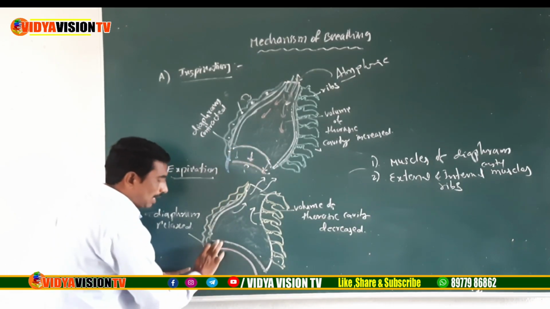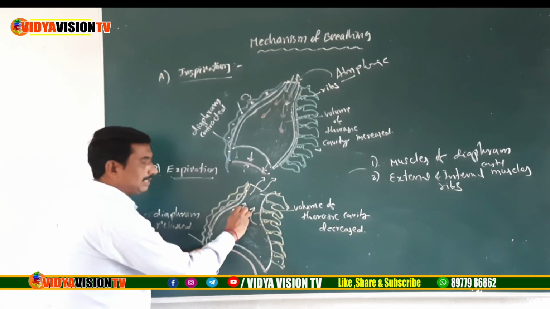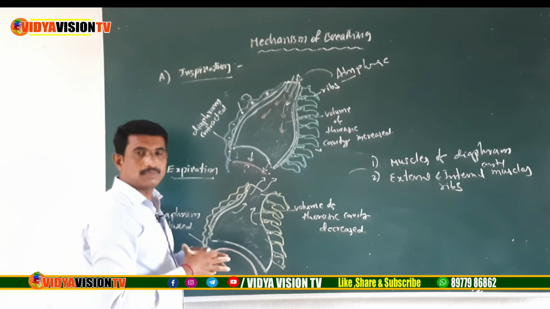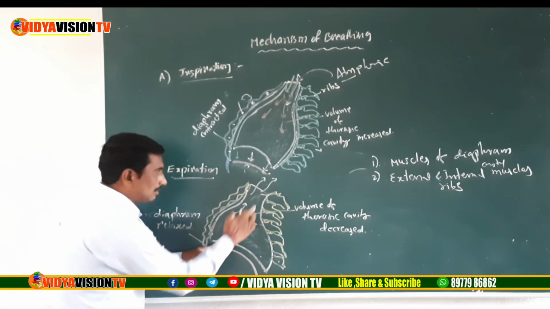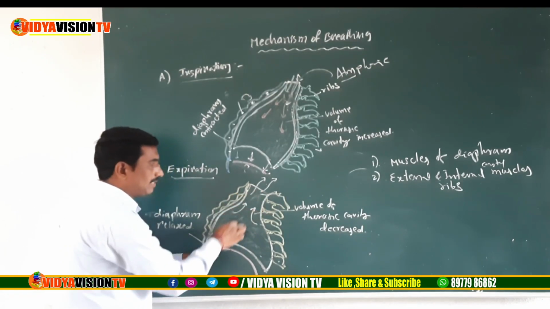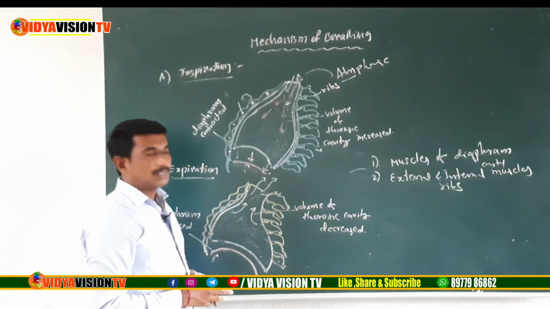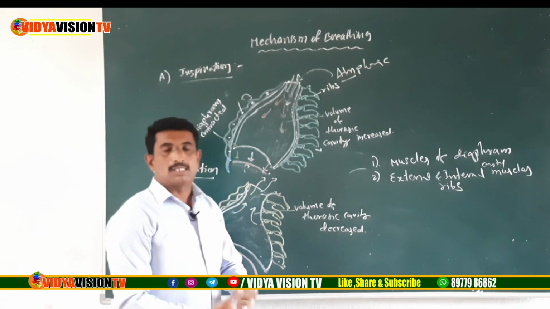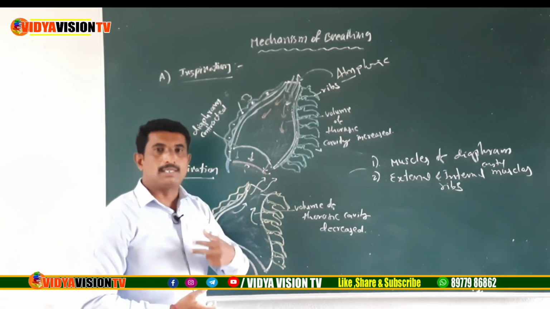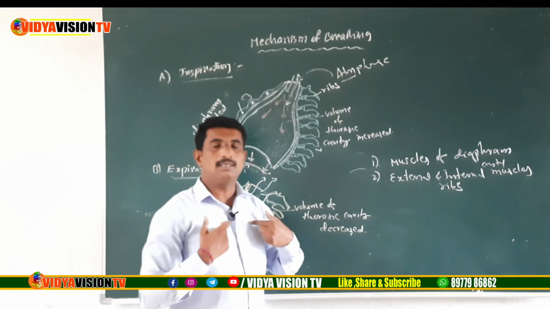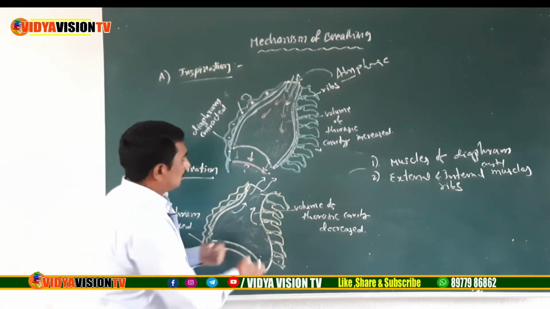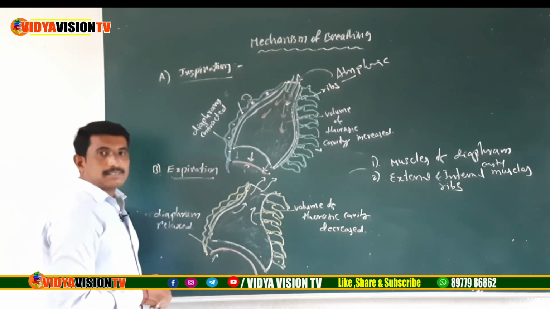When it moves upside, the thoracic cavity decreases anterior-posteriorly. When the external intercostal muscles are relaxed, you observe the sternum and the ribs go downside, so dorso-ventrally the thoracic cavity is decreased.